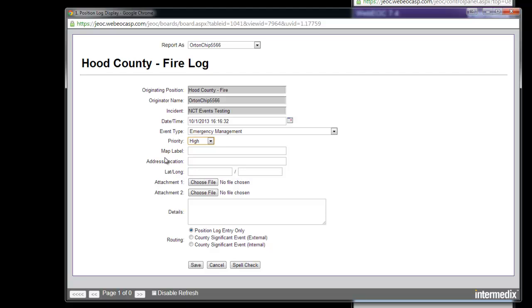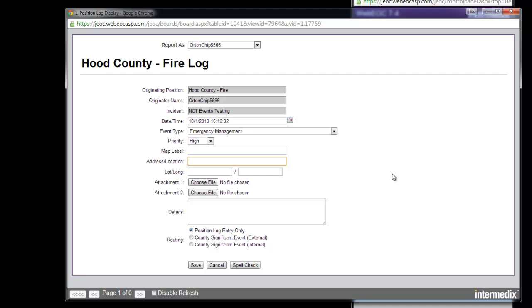The next section, we're not going to use map label. We're just going to use this address and location, and all it is going to do is turn around and display that information to you. So you can enter an address in a Google Maps format. So you can put something like 100 South Main Street, comma, Granbury, Texas, and the zip code. That's all we're doing there, is showing where that's at within the display.